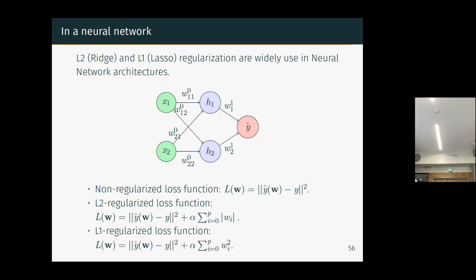And you have all the parameters of the neural net, all the weights. If you minimize your least squares, for example doing regression, you can add this penalization term, which will penalize high values for the weights of the neural net. You can also do that only for some layers, not others. But it's very widely used because one of the big problems of neural nets, as there are many parameters, is that they overfit very easily.